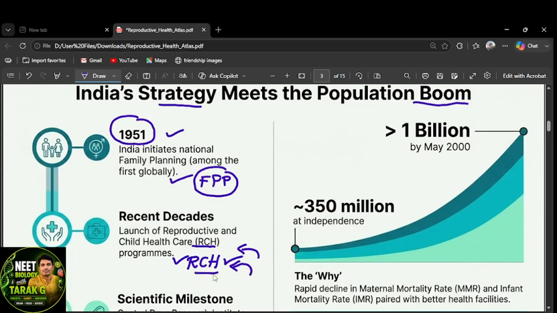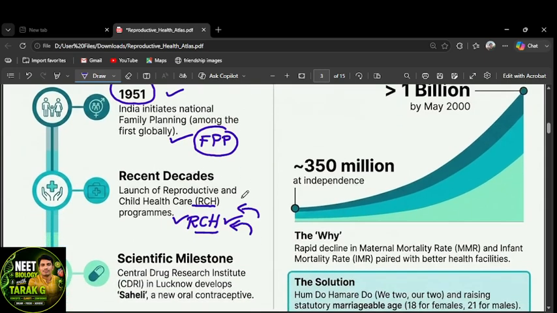All this comes under the RCH program. It is also a scientific milestone, as new things are invented or discovered under the category of reproductive health programs.